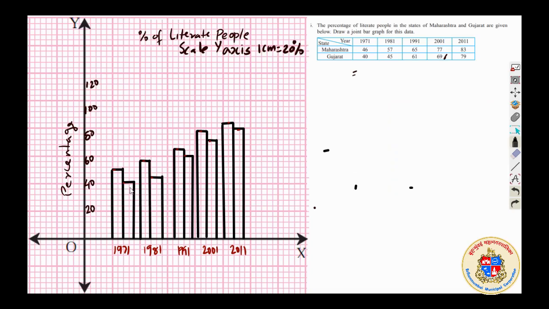I will do one thing, some easy work I will do. This I am marking like this, that of Gujarat.